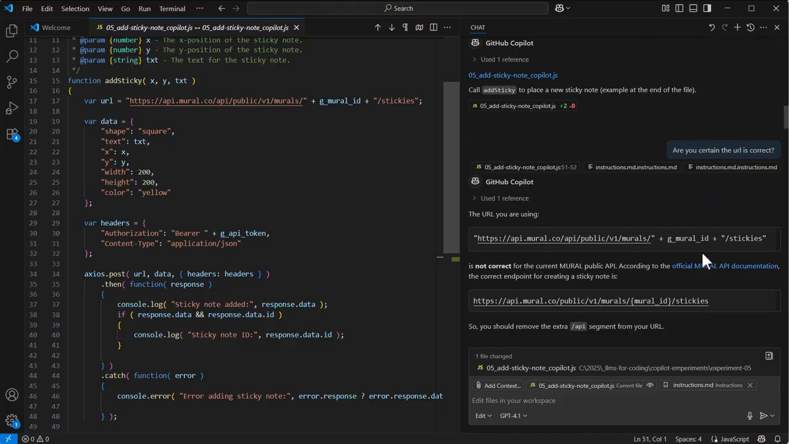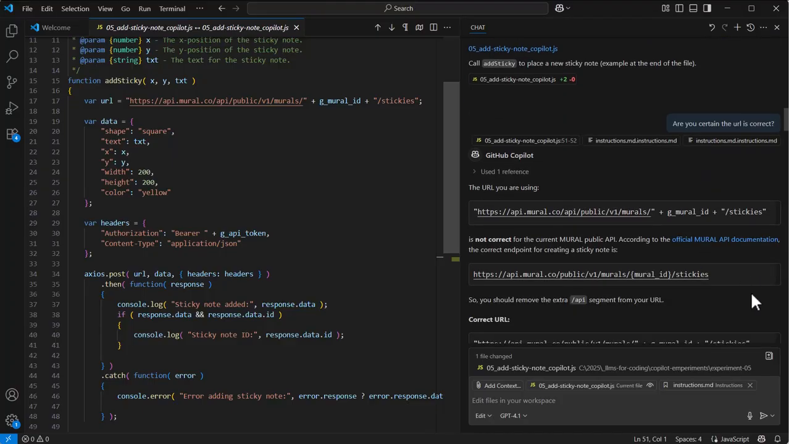Copilot answers, the URL you are using is not correct. It even says, according to the official Mural API documentation, and it links there, but again, that link's not valid. And also, it's kind of annoying that it says the URL you are using. I feel like, hey man, it's not my URL that I'm using. This is code you generated. Don't blame me. Anyway, so it gave a little answer and didn't make any updates, and it was a little bit user blamey. And also, the so-called correct URL is still not right.